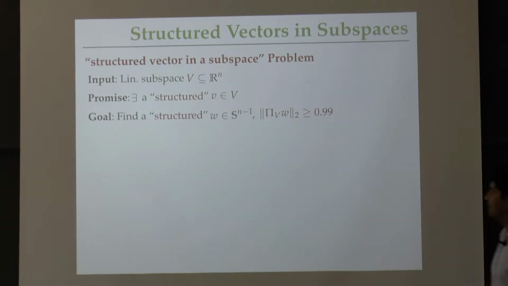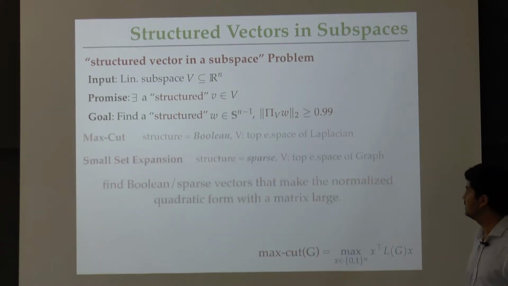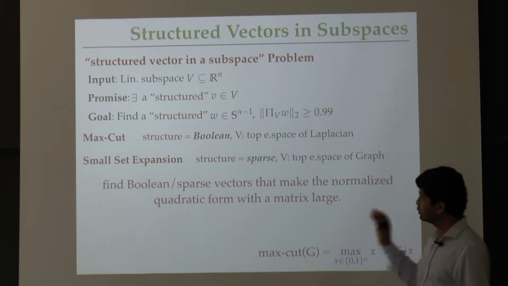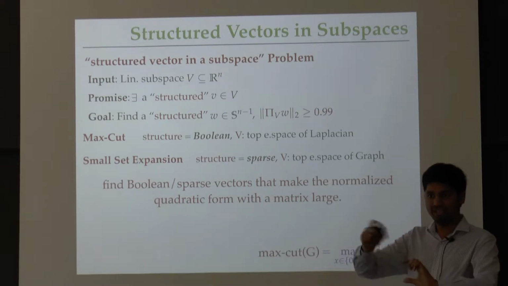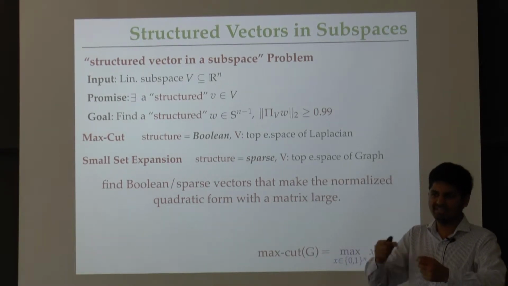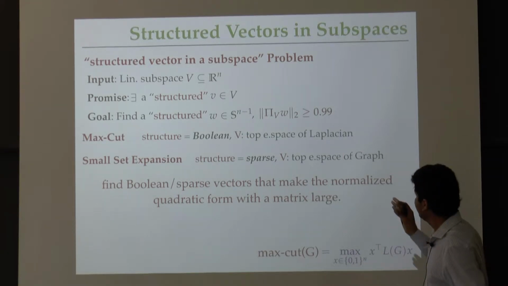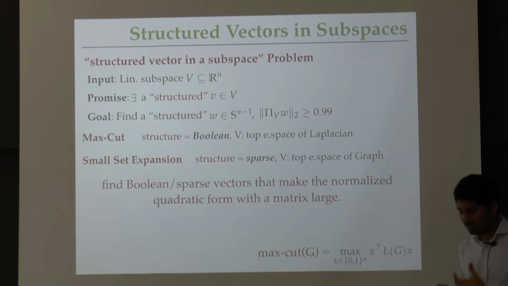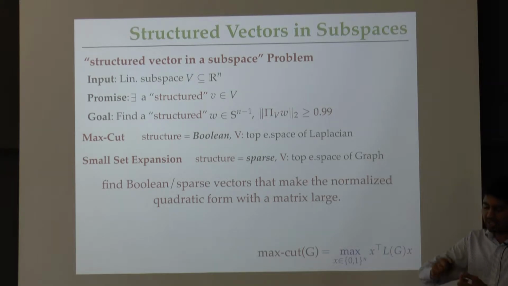Okay. So this may appear like some crazy abstraction to you, but let me give you a couple examples as I promised. I want to claim that max cut is a question that hopefully is familiar to all of us, is actually a question of the same type. In this case in particular, the structure is Booleanity, the 0-1-ness of the vector, like every entry of the vector has to be 0 or 1, and here I'm not normalizing. And the subspace actually comes from the graph. It is going to be the span of the eigenvectors of the Laplacian matrix of the graph corresponding to the eigenvalues which are bigger than 1 minus epsilon in a normalized setting.